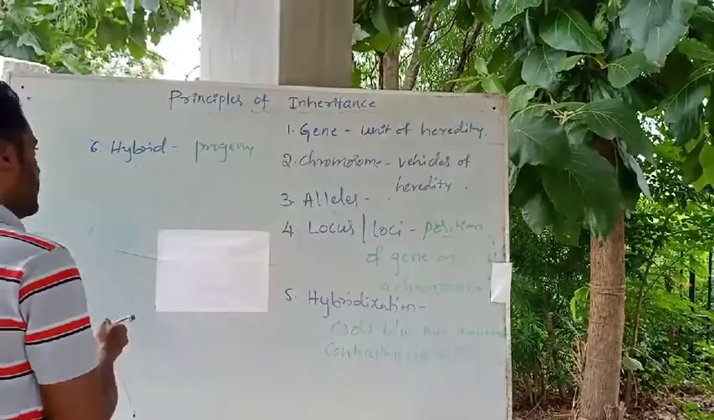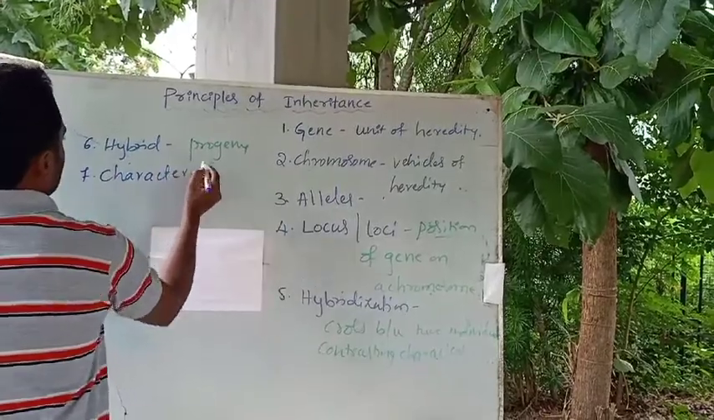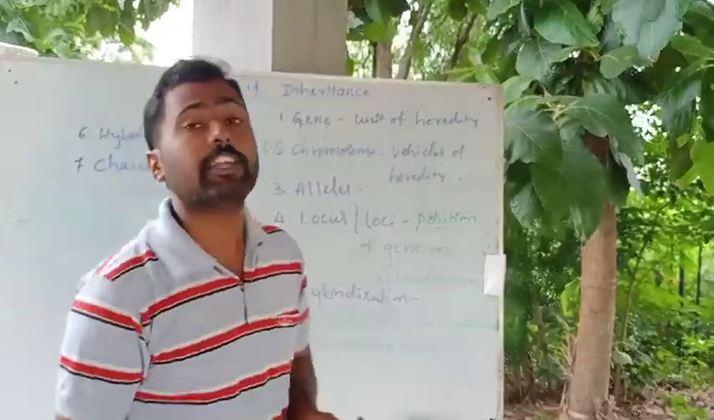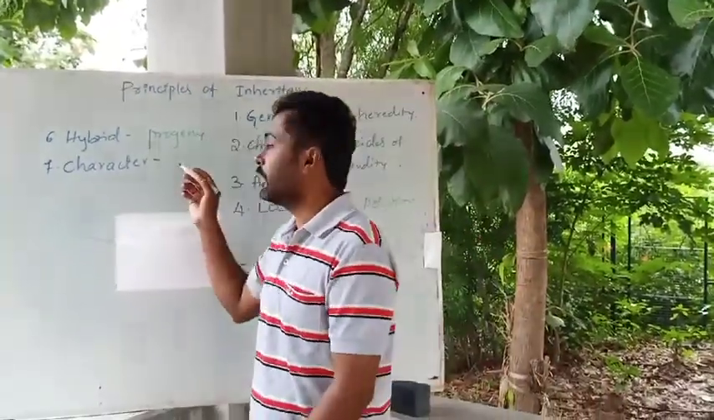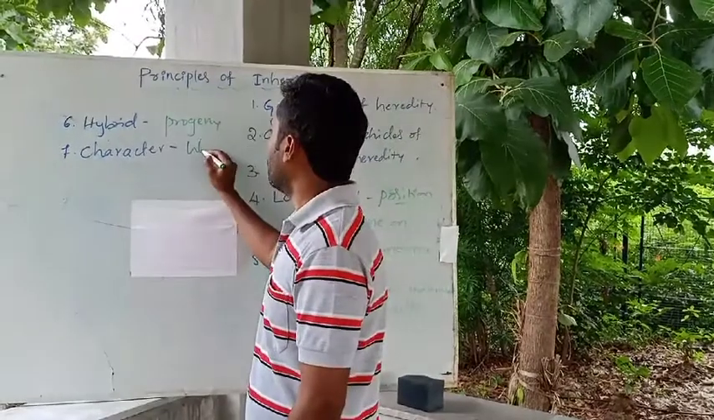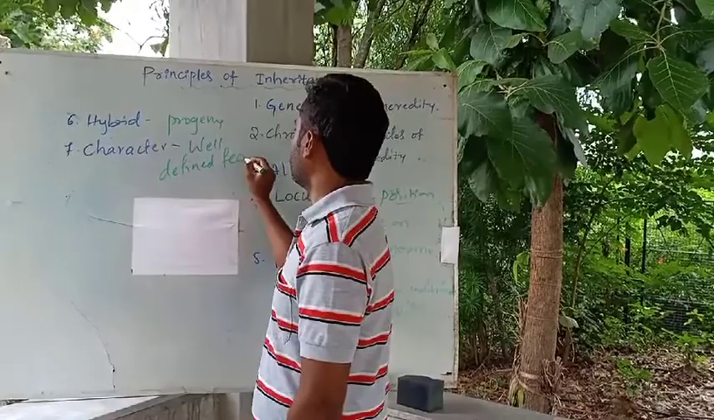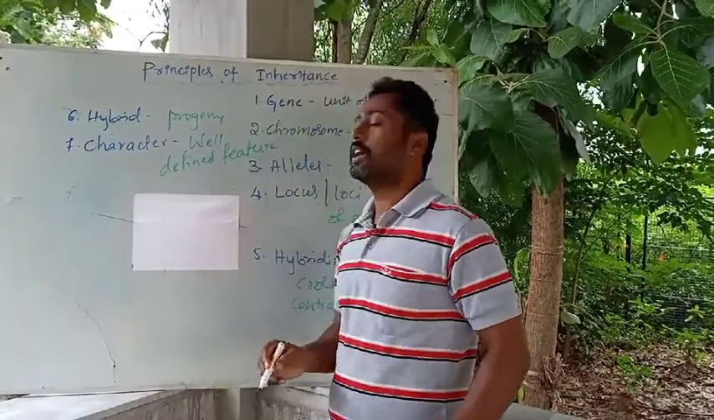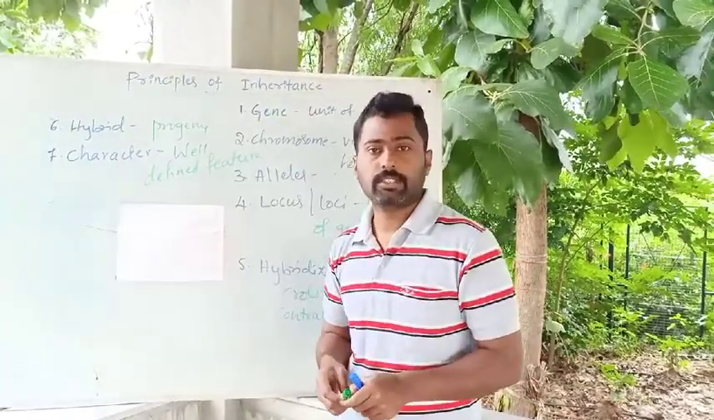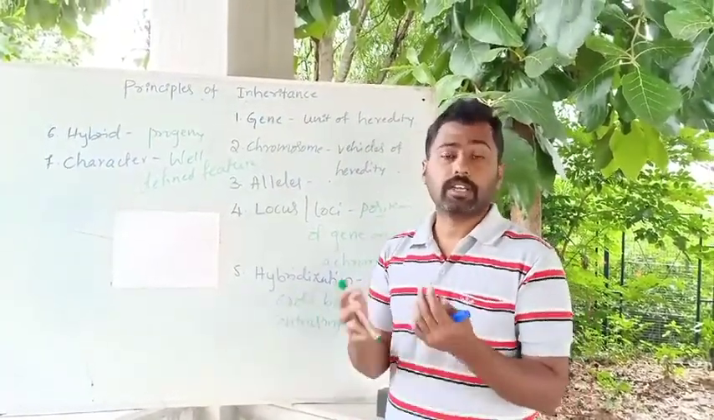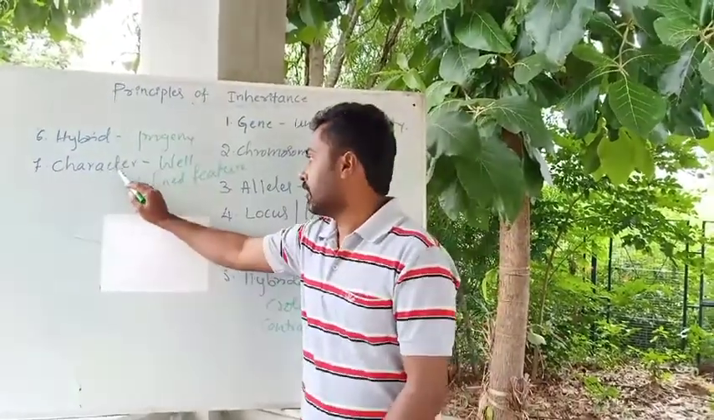Then I explained what a character is. A character is nothing but a well-defined feature, either a morphological or physiological feature of an individual. Like the height, the color of the skin, the color of the eyes. That is what we call a character.